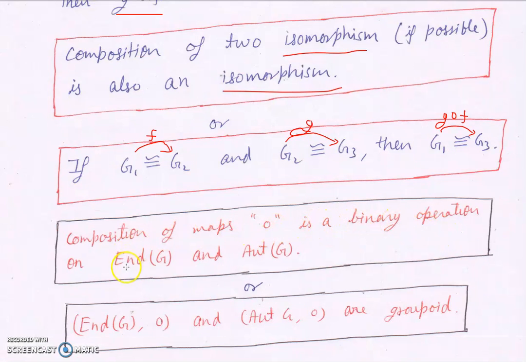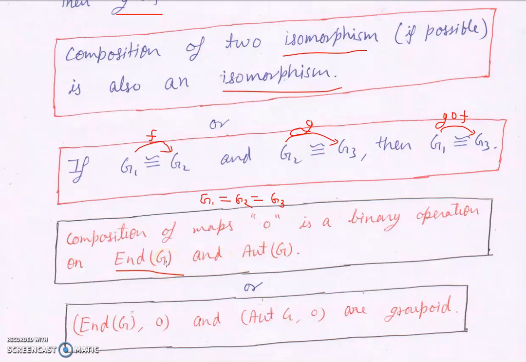Now this simply means that if you take the set of all homomorphisms from G to G, that is, if you take G1 equal to G2 and G2 also equal to G3, so all the three groups are the same, then all the maps are from G to G. So f and g are maps from G to G, that is, f and g are elements of End(G).